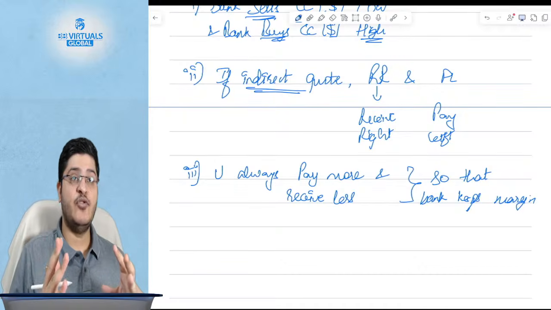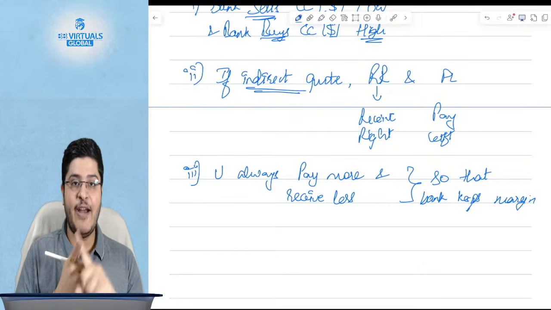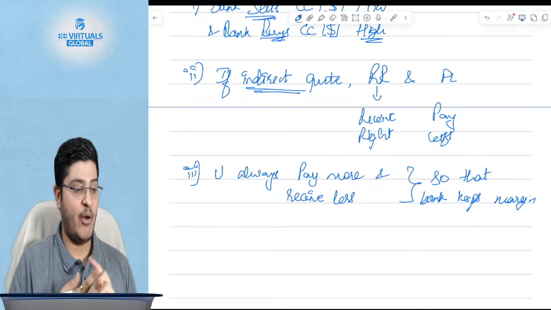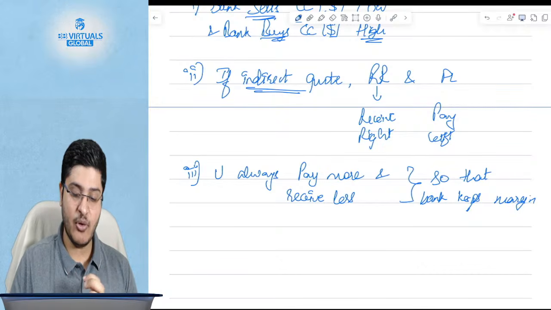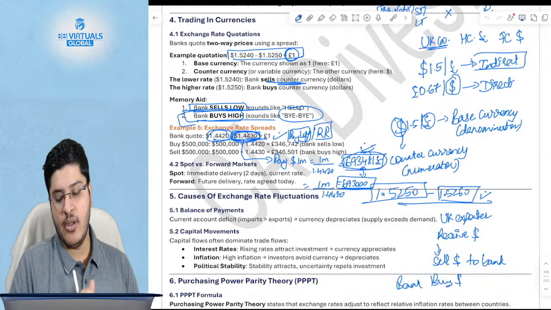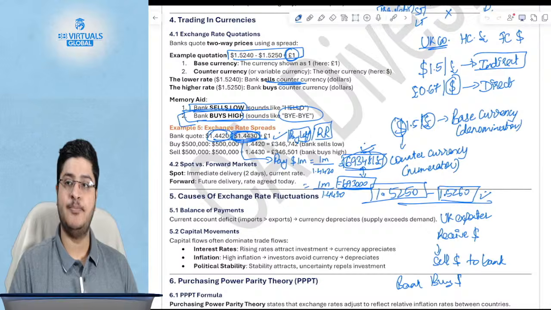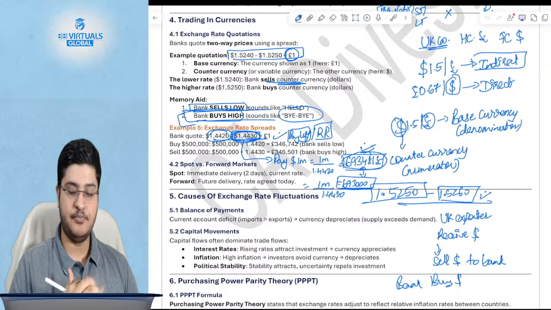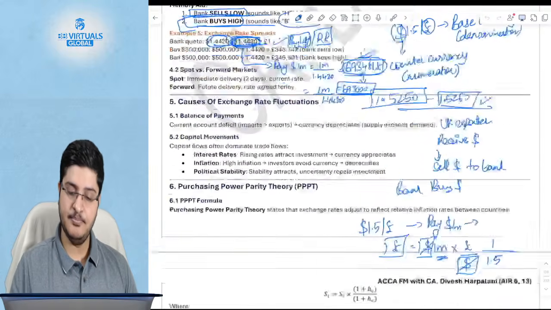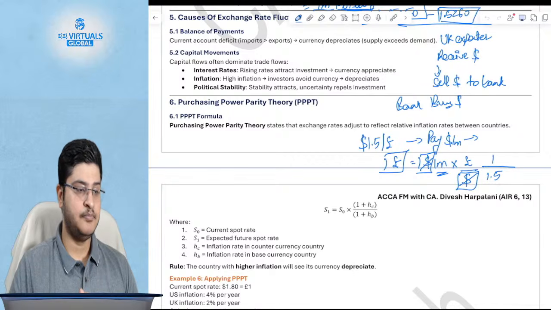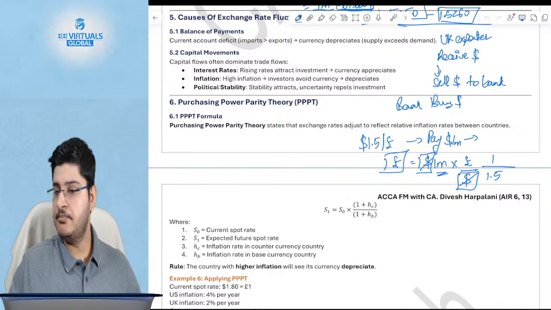It is one source of confusion for everyone. Should I divide or multiply? Should I use the bid rate or ask rate? Now I hope with all this logic it is clear for you all. I want you all to put a yes, or even if it is a no, it's okay. Please put it in the chat box so that I know if I'm going in the right direction or not. I'll wait for 30 seconds.